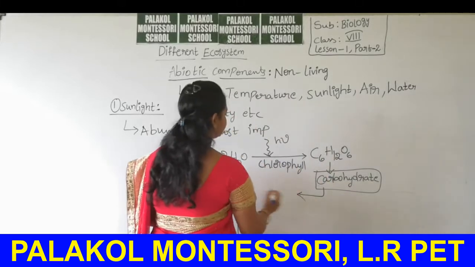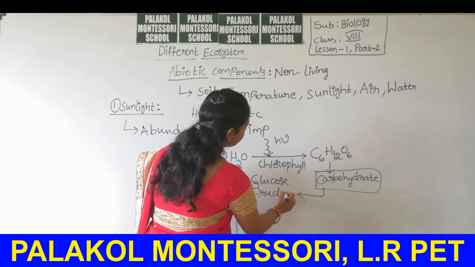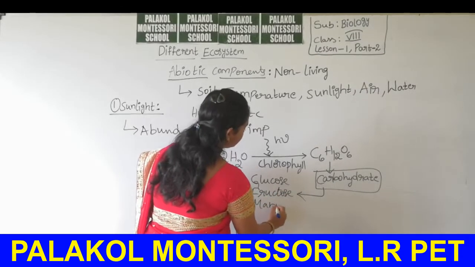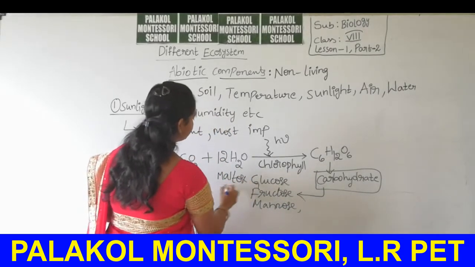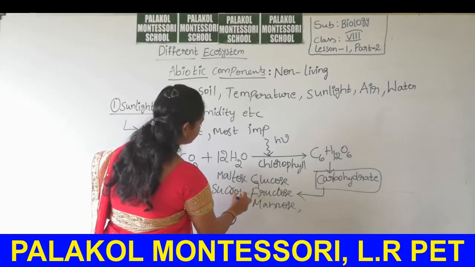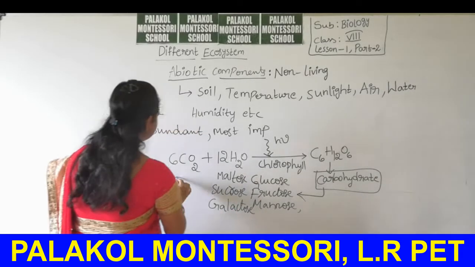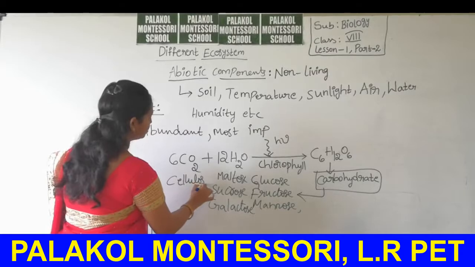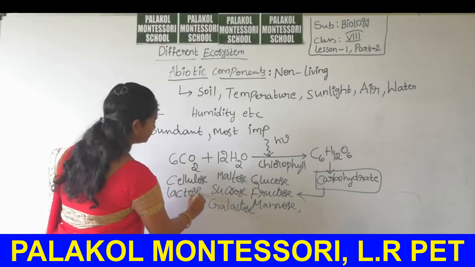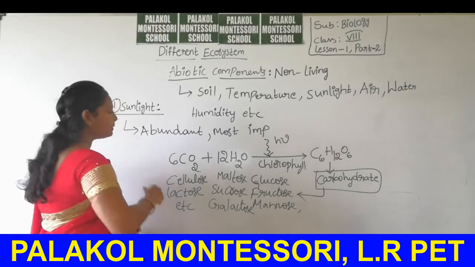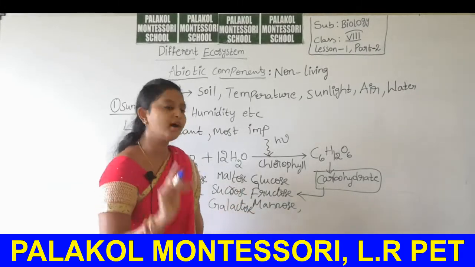Examples for the carbohydrates are glucose, fructose, mannose, maltose, sucrose, galactose, cellulose and lactose, etc. So many types of carbohydrates are present in nature, but here I mentioned only a few of them.